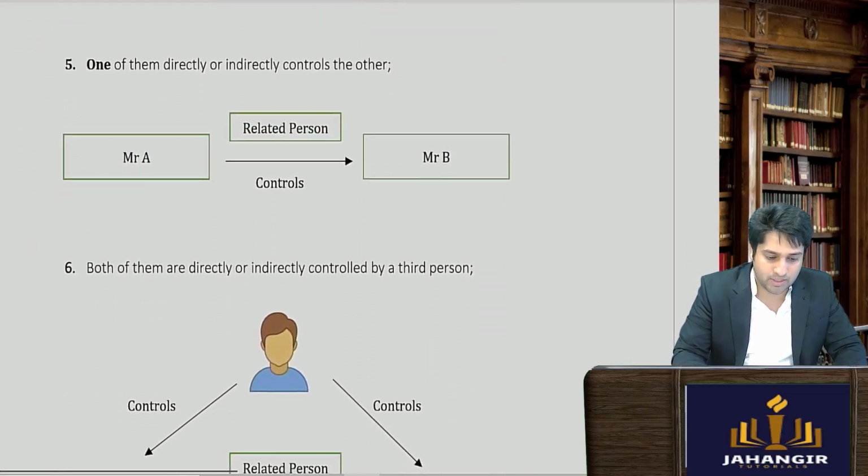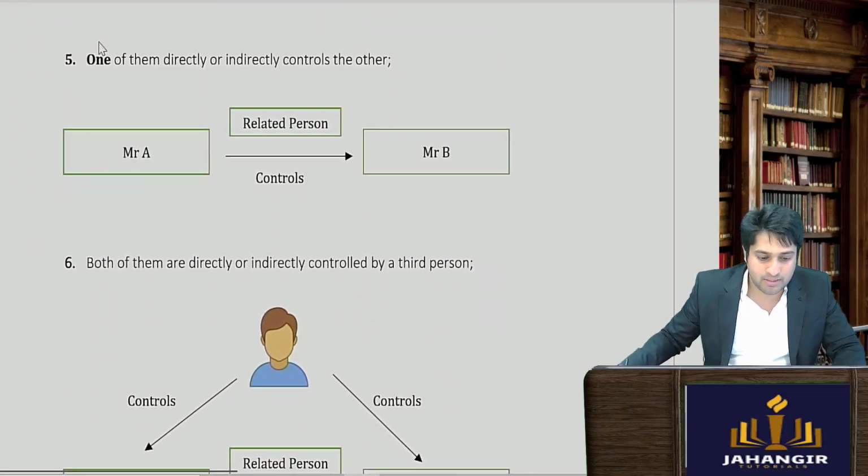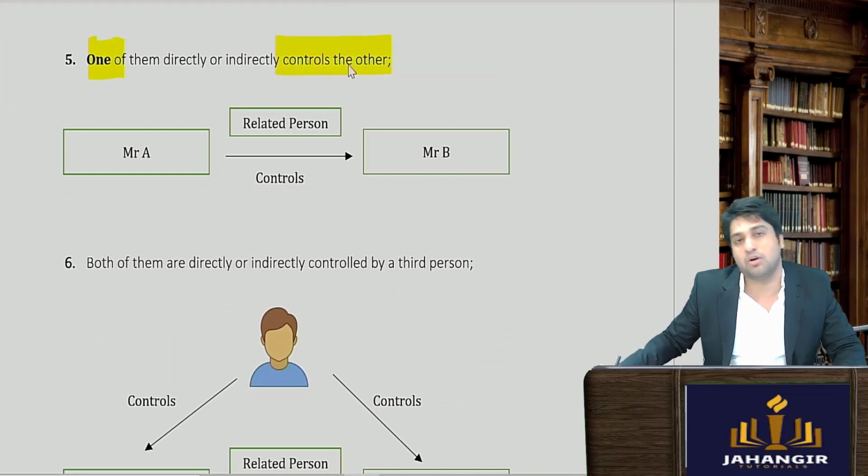Let's go to the next one. One of them directly or indirectly controls the other. So let's say Mr. A controls Mr. B. So we will say that they are related persons.